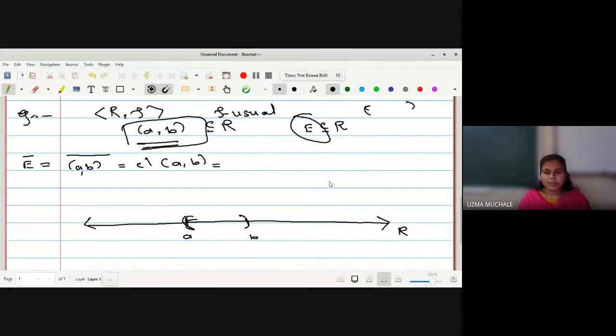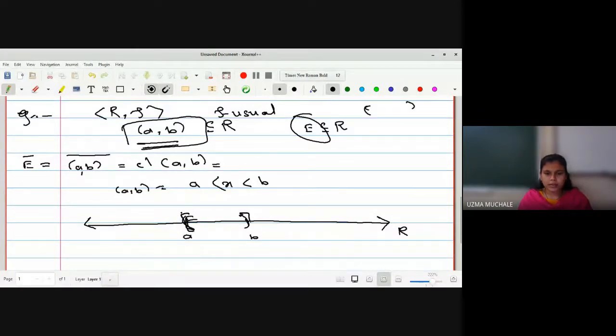Yes, ma'am. This open interval (A, B) will take all the points in between A and B. Now what will be the closed sets which contain the open interval (A, B)?